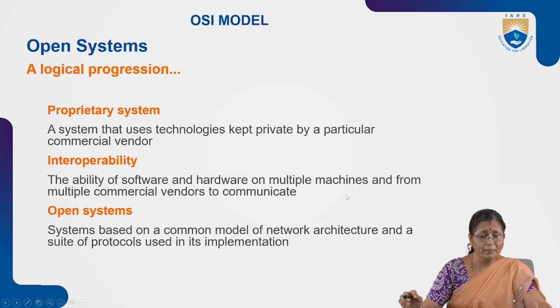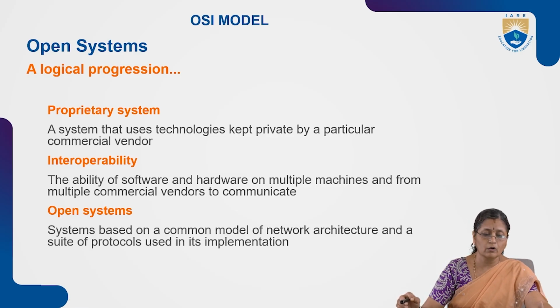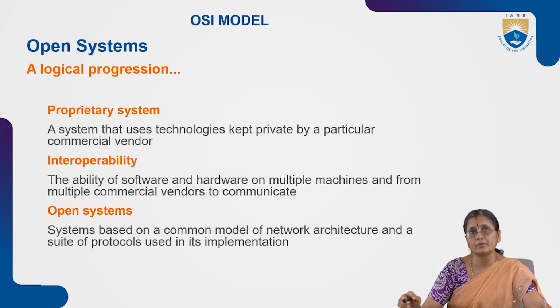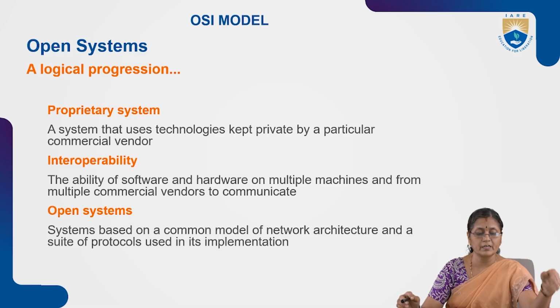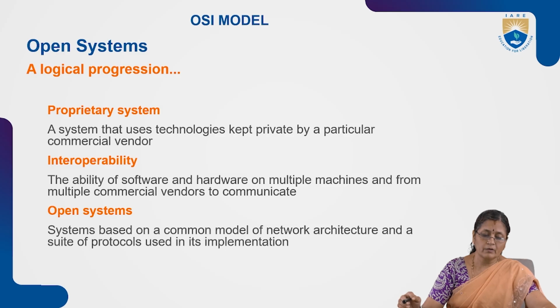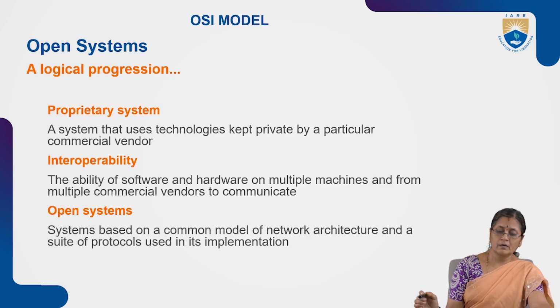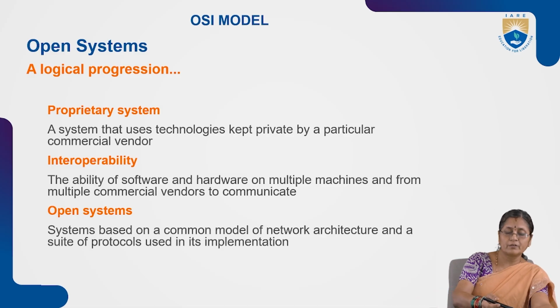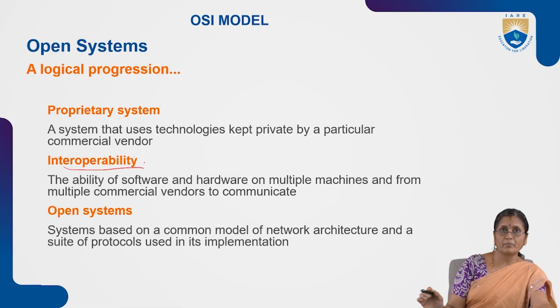So an open system is a logical progression of the proprietary system, and interoperability means the ability of software and hardware on multiple different machines from multiple commercial vendors to communicate. This we term as interoperability.